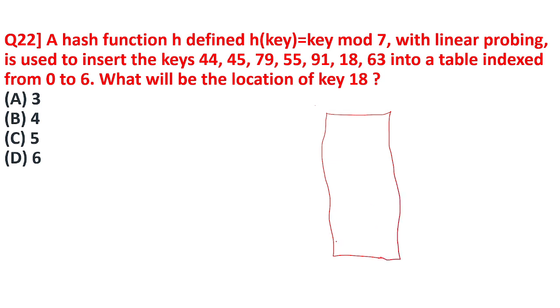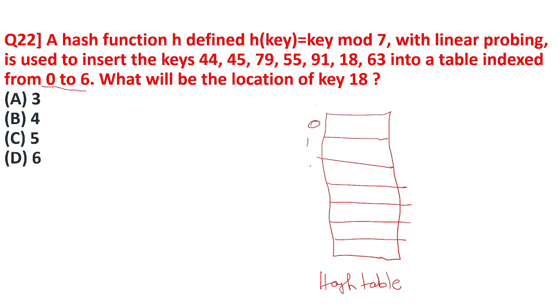One of the hashing techniques used to avoid collision is the linear probing technique. In linear probing, this is a hash table. In the hash table, the size is given as 0 to 6, so a total of 7 entries can go into this hash table, indexed 0, 1, 2, 3, 4, 5 and 6. Now the hash function is given.